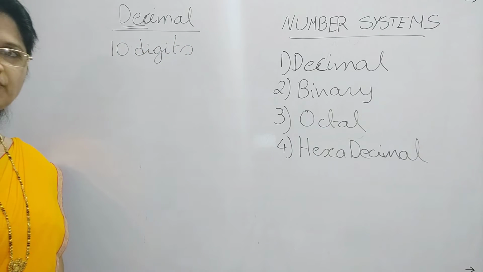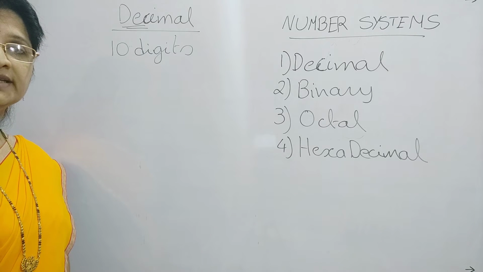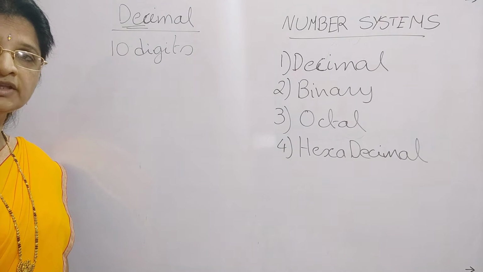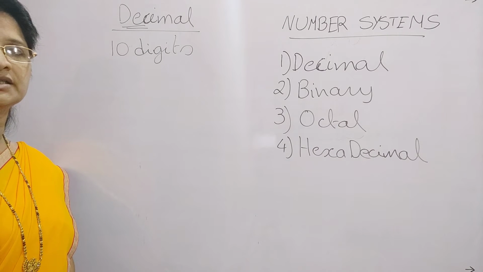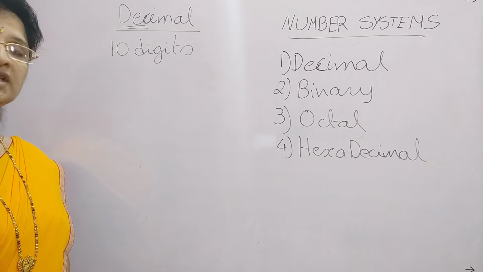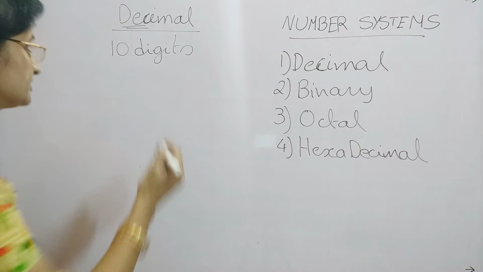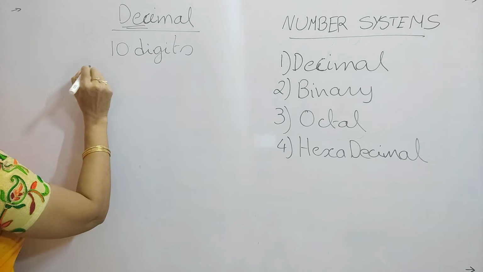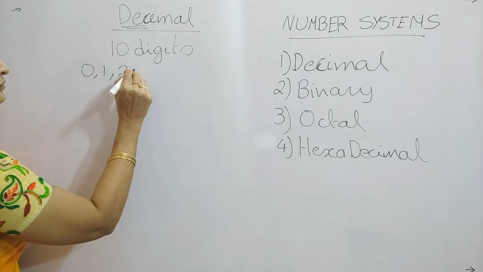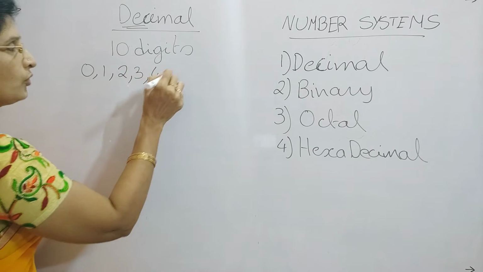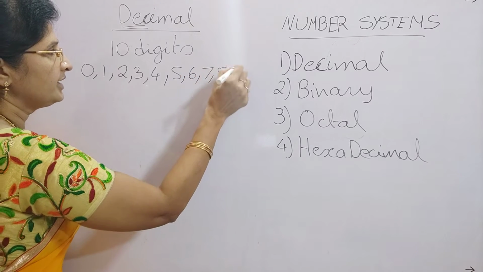If you are giving the combination of these 10 digits, then we say that we are using the decimal number system. So first of all we will see what these 10 digits are. The 10 digits of decimal number system are 0, 1, 2, 3, 4, 5, 6, 7, 8 and 9.